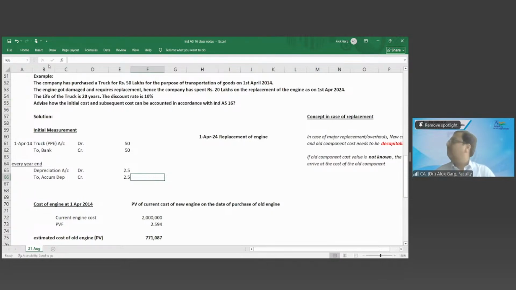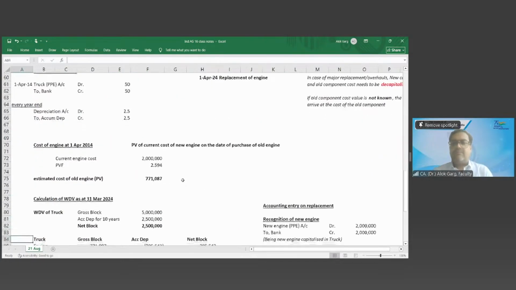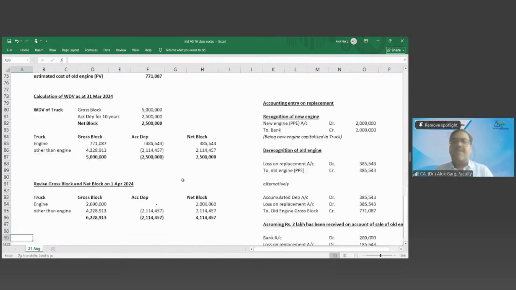What about the previous year accounting, sir? So in the previous year, whatever you have done, you have done. No change is required for the previous year. On 1st April 24, you have to copy this Excel file. Okay, sir. You have to copy this Excel file.